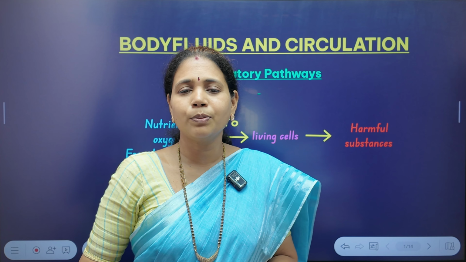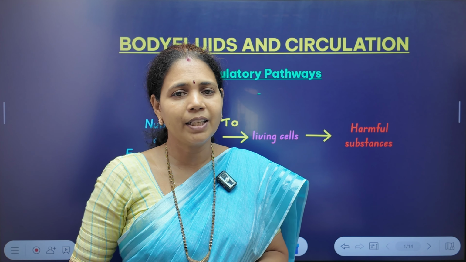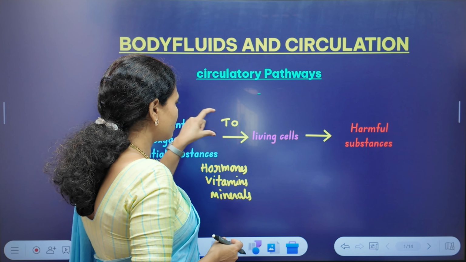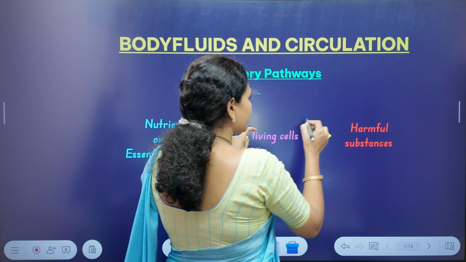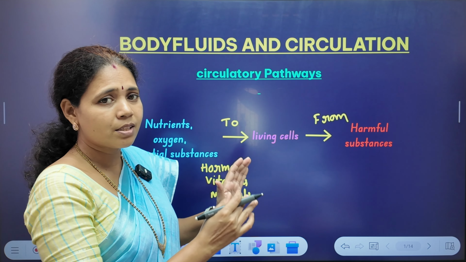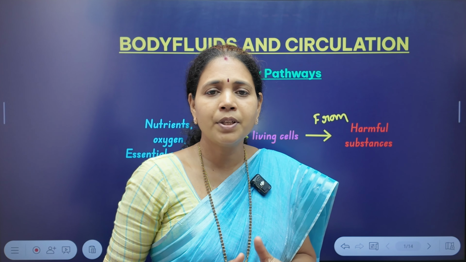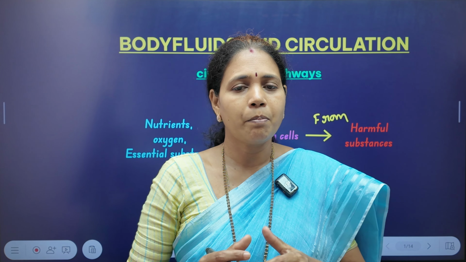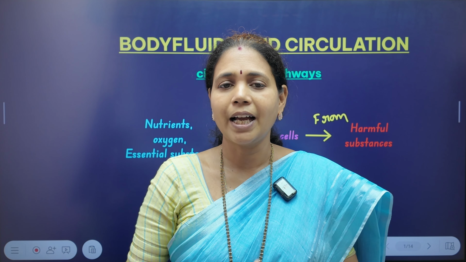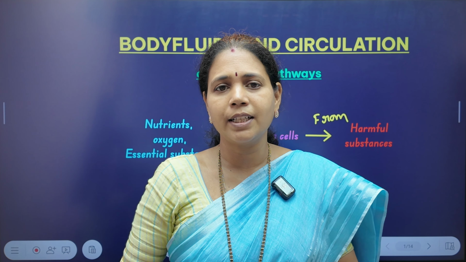So to avoid such unnecessary damage, whatever substances are not required should definitely be removed from the cells. That is why we said essential substances should reach the cells, and harmful substances should move away from the cells. For this movement of essential and harmful substances, living organisms need certain mechanisms so that transportation of the materials can occur. And for transportation, one of the systems that evolved in living organisms